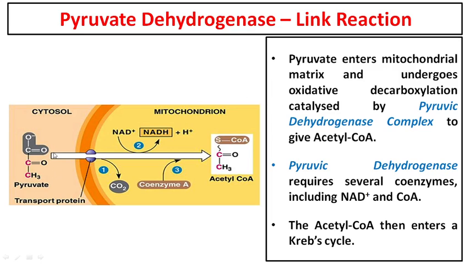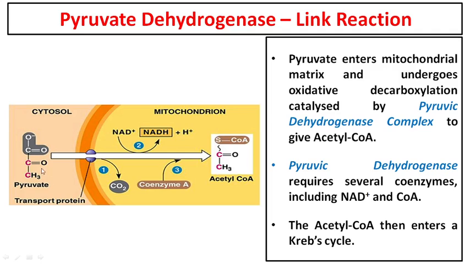This is your pyruvate, which is present in the cytoplasm. There is a transport protein on the mitochondria which will transport this pyruvate inside. Now, inside the mitochondria, pyruvate is first decarboxylated. One carbon dioxide is removed from the pyruvate. This carbon dioxide, as highlighted here, comes from the carboxylic acid group. You can see COO. This will form CO2, and this CO2 will be removed. So the first carbon dioxide is released here.